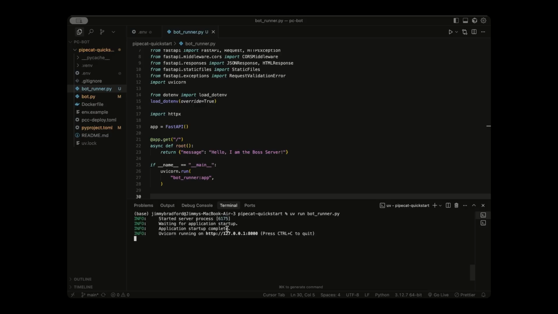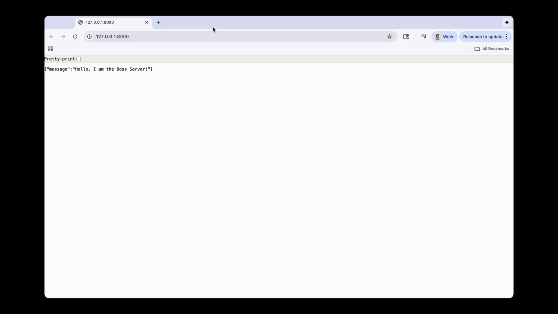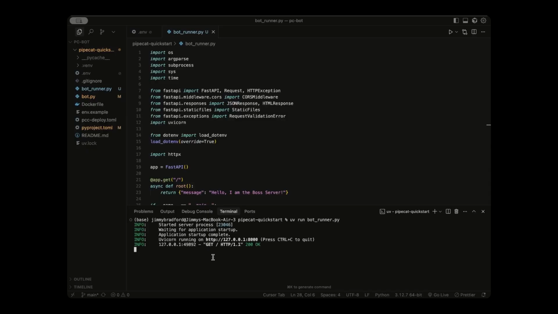And it looks like our application startup is complete and our Uvicorn server is running on this link in our browser. So let's head over to our browser. You can just do that by holding down the command key and clicking the link. And great, so in our browser, we see the exact Python dictionary that we returned in our code saying, hello, I'm the boss server. So back in the code, we can quit the server.